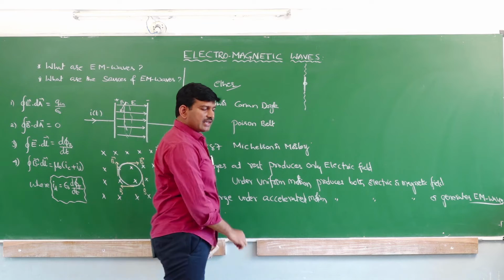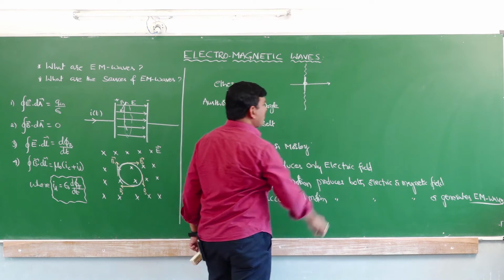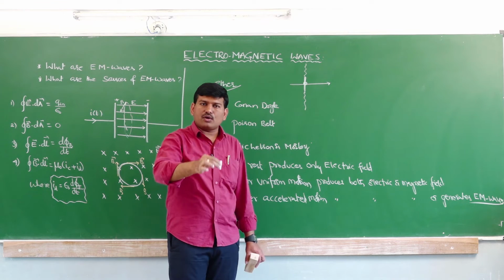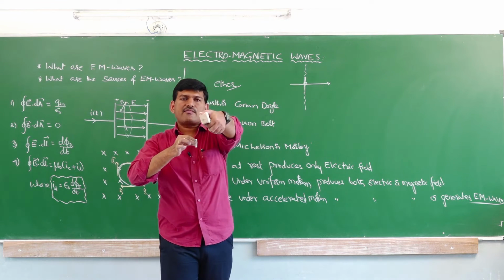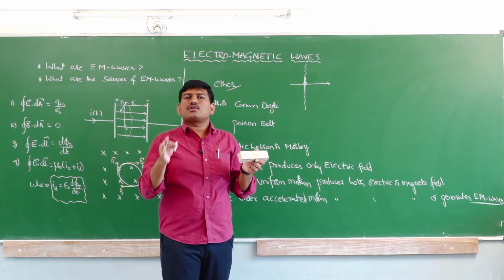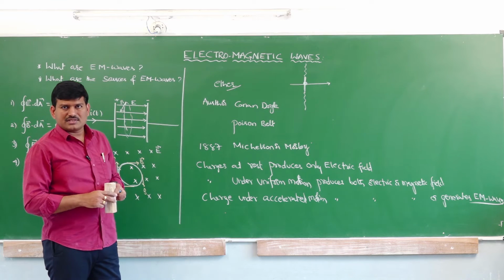No, we never have. We always have an electromagnetic wave perpendicular to the direction of oscillation. So if the charge is moving up and down, you can have an electromagnetic wave like this, like this, like this. Always perpendicular to the oscillation only, electromagnetic wave will be generated. Is it clear or not?